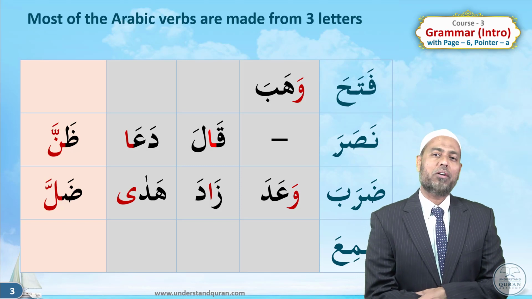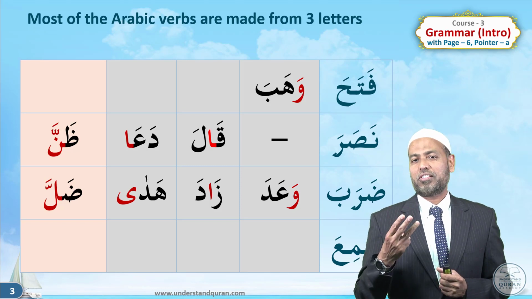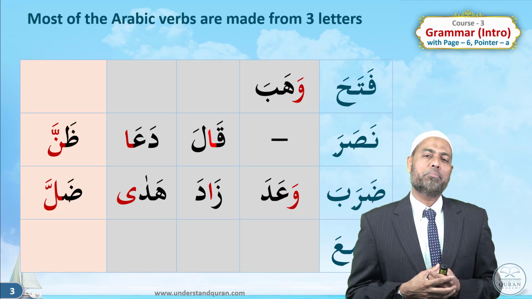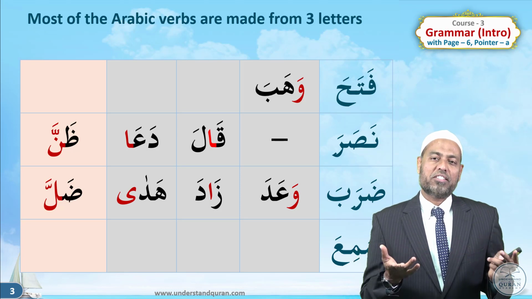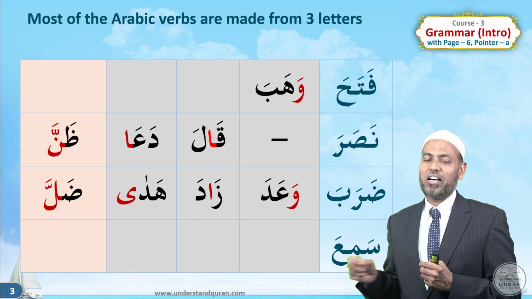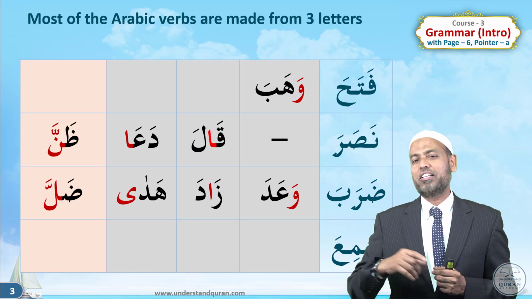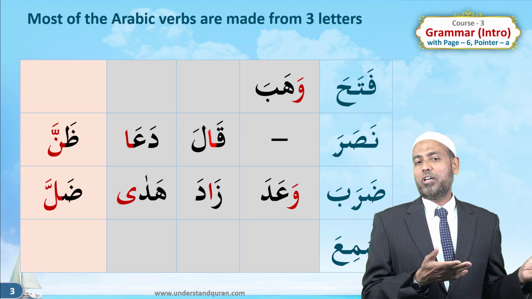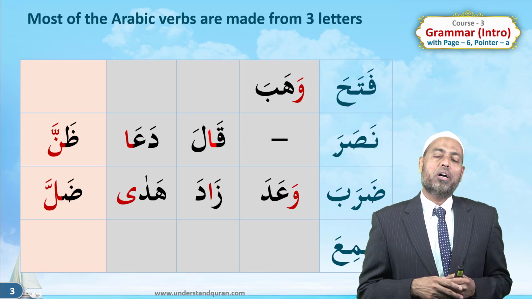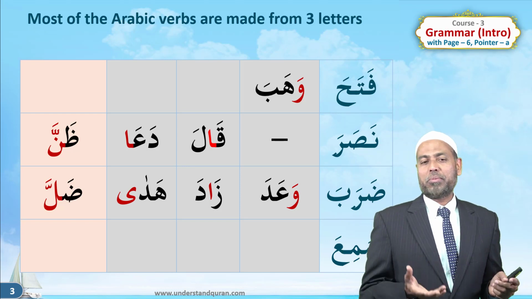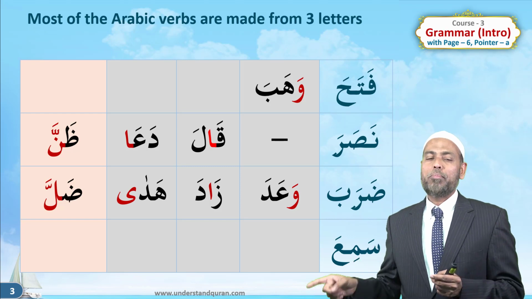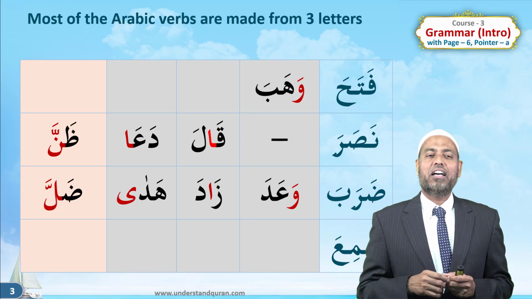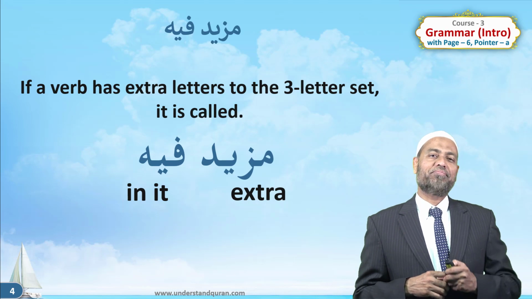Most of the Arabic verbs that we have learned so far are made from 3 letters, like Fataha, Nasara, Daraba, Sami'a. We learned the whole table in the previous courses. So can you answer me? If you open the Quran, Fataha, Allah will help you. Nasara, otherwise you will be hit. Daraba, therefore listen. Sami'a. We have also learned 3-letter verbs with weak letters, or weak verbs, which can have them in the beginning or in the middle or in the end. So we have wahaba, wa'ada, and then qala, zada, and then da'a, hada, and then dhanna, dhalla, and so on.